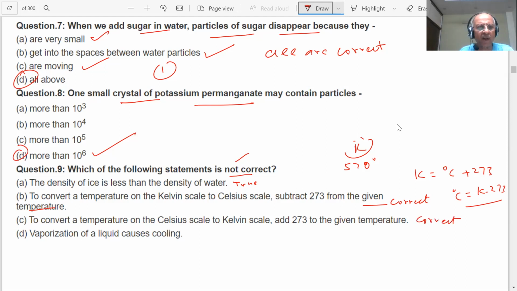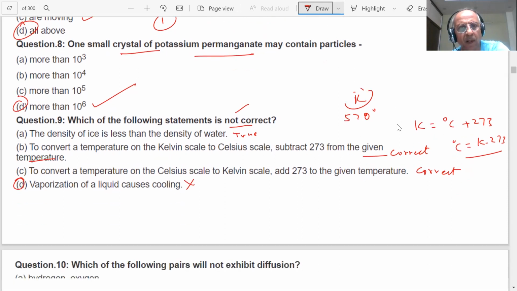D. Vaporization of liquid causes cooling. No, sir, it is wrong. Vaporization of liquid causes cooling? No. Evaporation of liquid causes cooling. Yes, sir. Evaporation, we are saying. Okay.